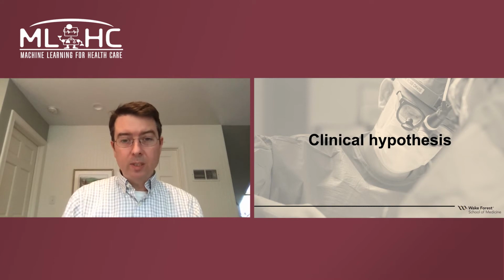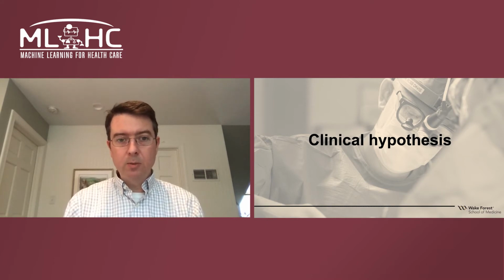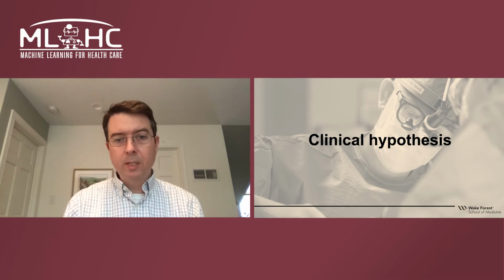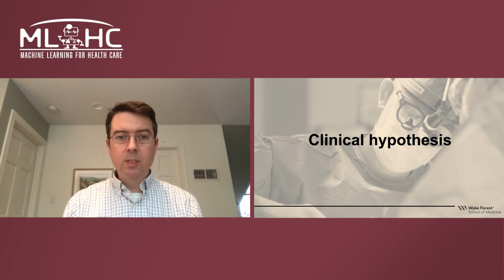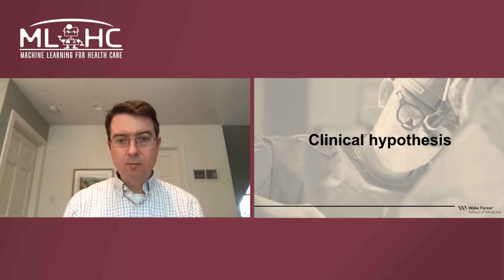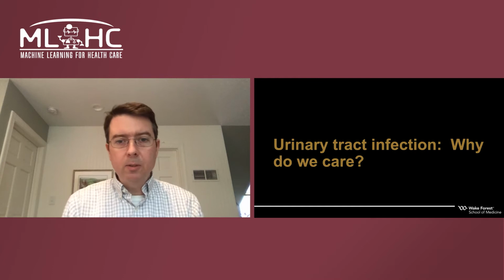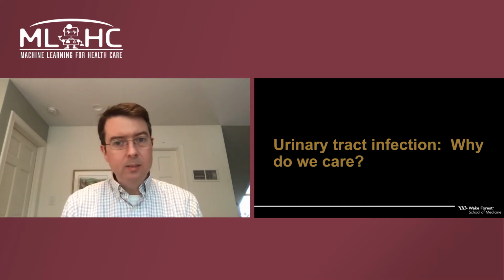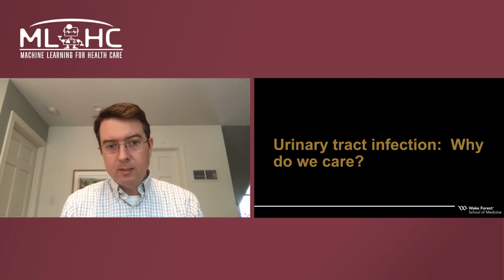This project started with a clinical hypothesis when we noticed that children under the age of 3 diagnosed with urinary tract infections often had triage vital signs of a tachycardia that was out of proportion with what we expected. We wanted to see if this out of proportion tachycardia was potentially a risk factor for having a urinary tract infection. We care about urinary tract infections because they can lead to sepsis and more dangerous infections.